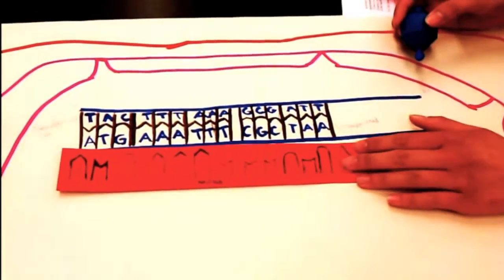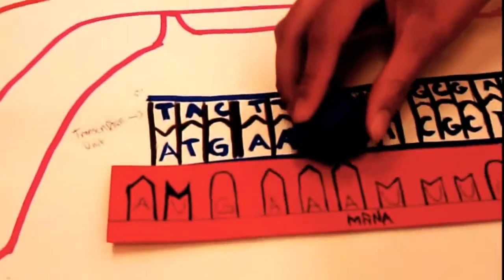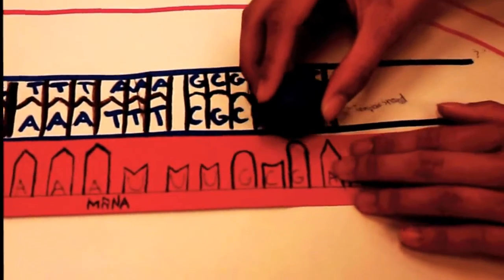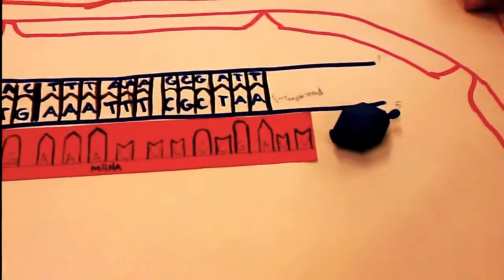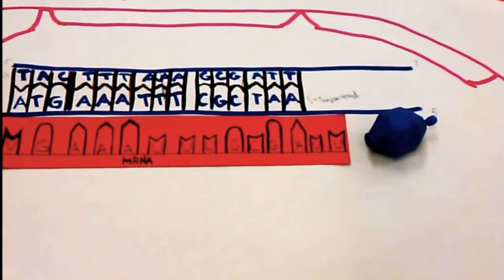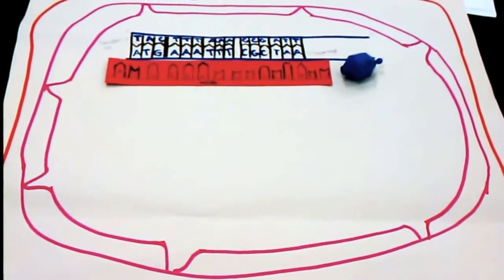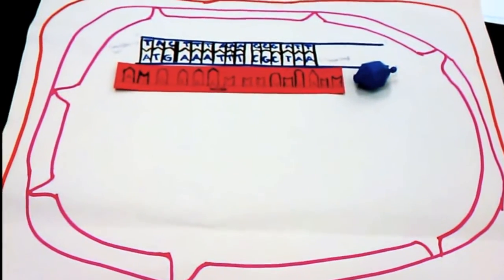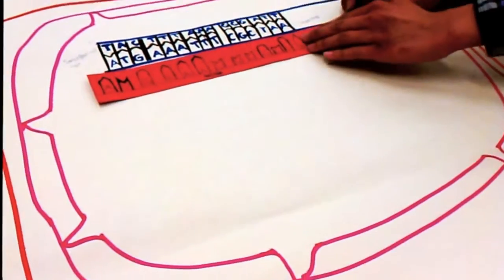The next process is termination. During this process, RNA polymerase II transcribes a sequence which codes for a polyadenylation signal, AAUAAA, in the pre-mRNA. Moreover, at a point about 10 to 35 nucleotides downstream from the AAUAAA signal, proteins associated with the growing RNA transcript cut it free from the polymerase, releasing the pre-mRNA.